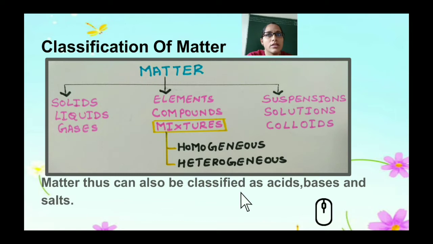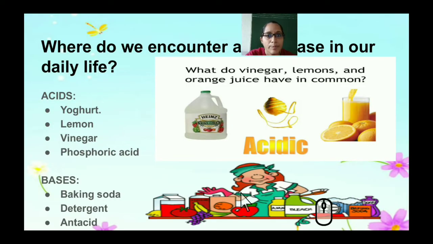So what is a solution then? A solution is a homogeneous mixture. Let us understand what is a colloid. It is a mixture where one particular substance is split into very small minute particles. That is known as a colloid. So it's not only that matter can be classified into solids, liquids, gases, elements, compounds, mixtures, suspensions, solutions and colloids, but also as acids, bases and salts. That is what we are going to learn in this chapter.